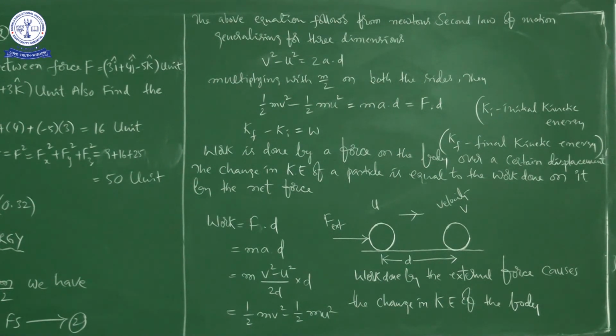Please try to understand the logic behind the work kinetic energy theorem, otherwise work energy theorem, because kinetic energy is also energy only, no? So as simple as such, it is work energy theorem. So already the body is moving with some velocity. When you apply a certain amount of force, its velocity will be increased, so that a certain amount of work will be done. Whatever the work is done, that will be converted into kinetic energy. That is simply said to be the work energy theorem.